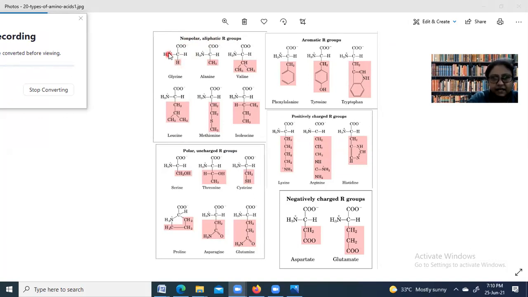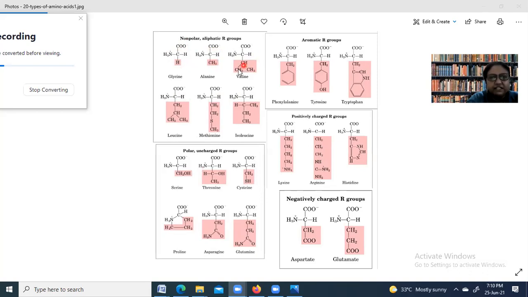You can see the upper part is the same in every amino acid. That is CH, CO, NH2 or NH3 plus, CO minus, H. It is the same for every amino acid present here. I was mentioning the R group. The R group in case of glycine is H. In alanine it is CH3.